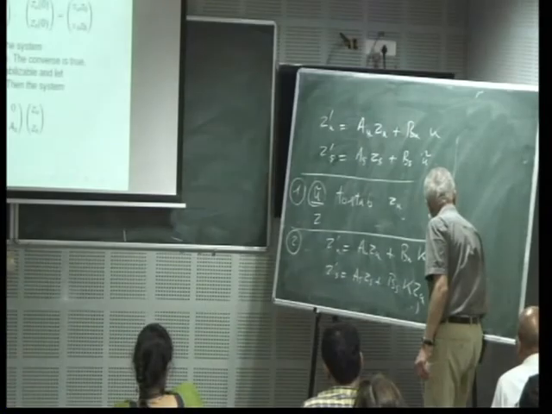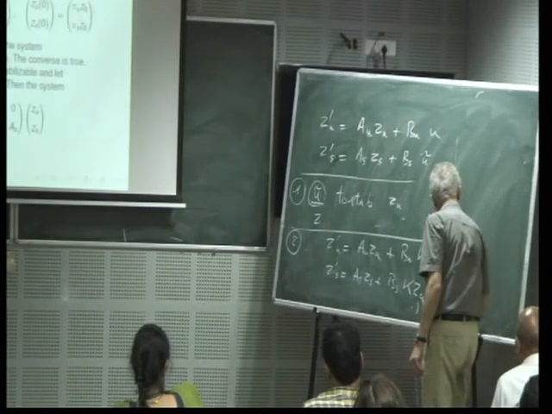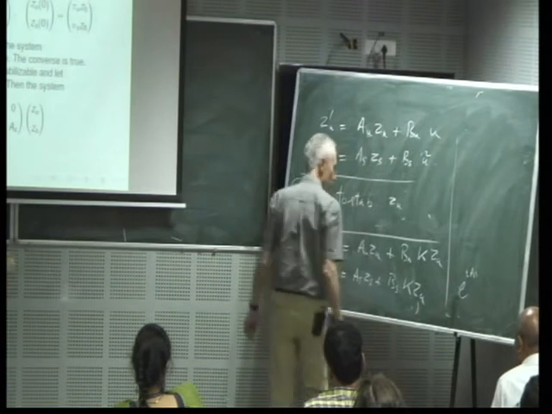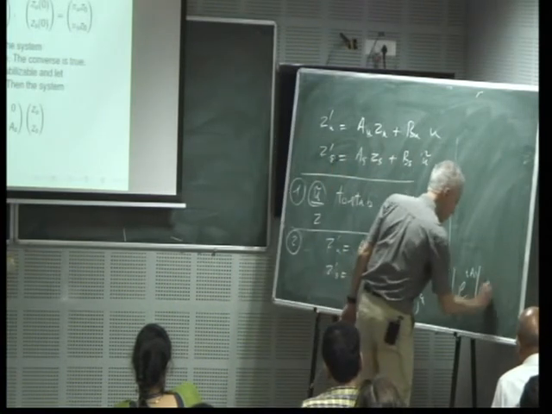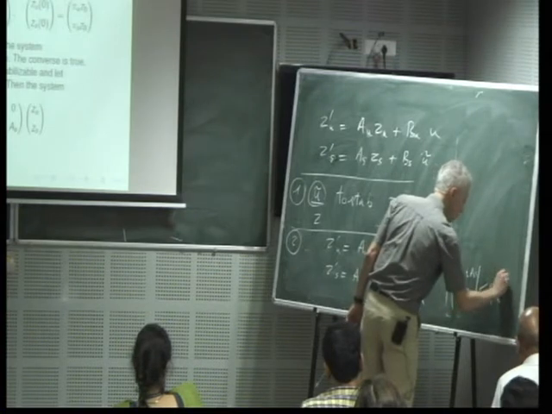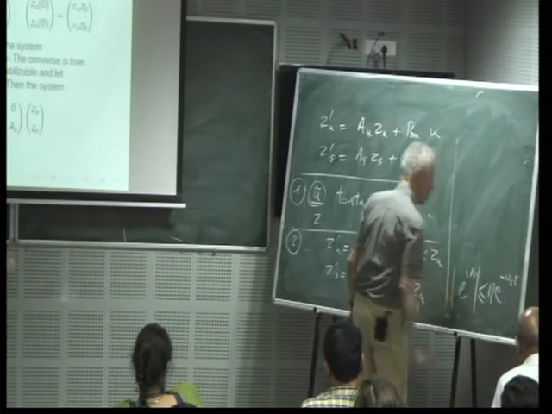If you have, for example, the e^{tA}, the exponential of a matrix here, which is less than M e^{-ωt}.